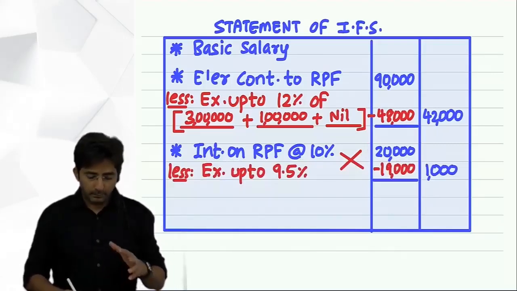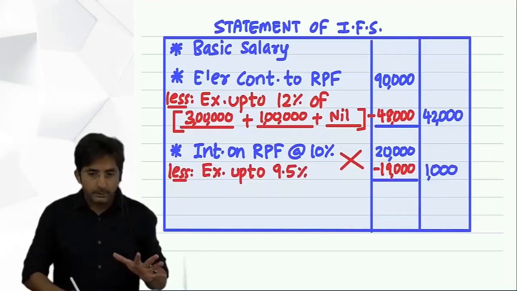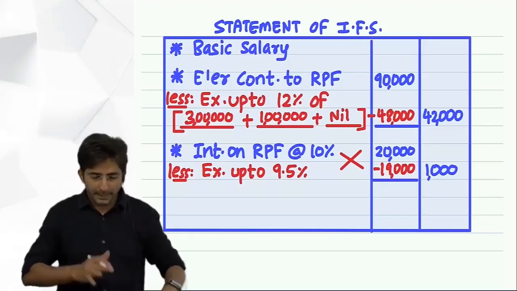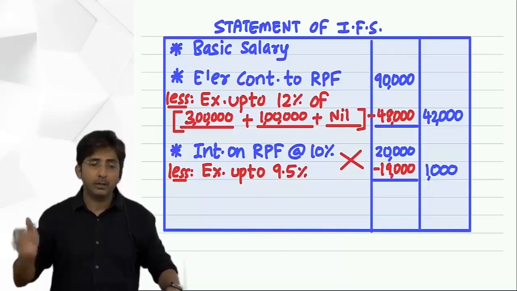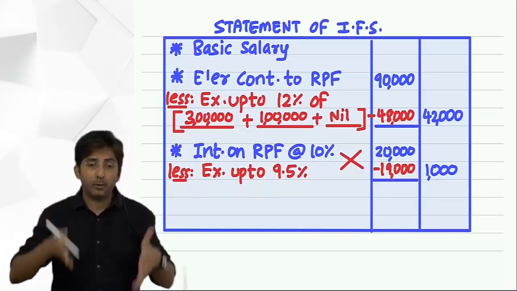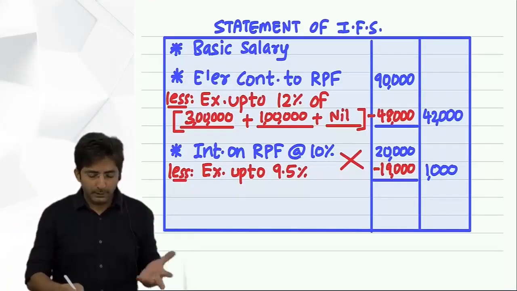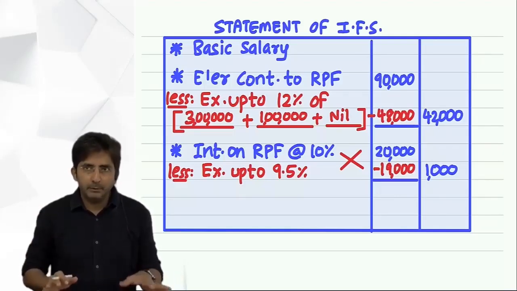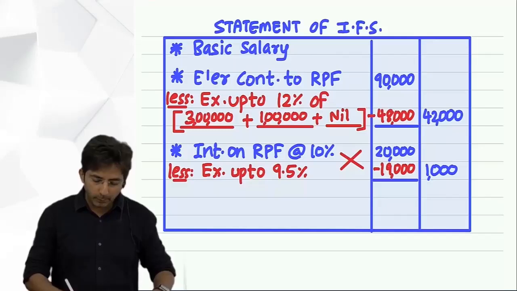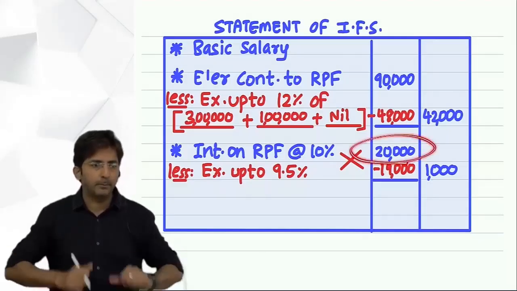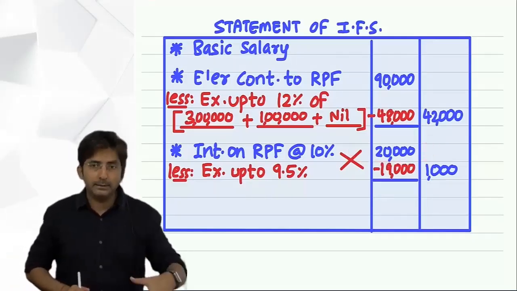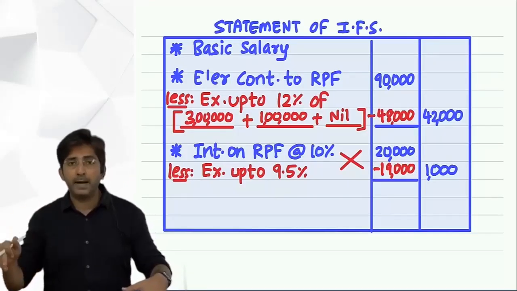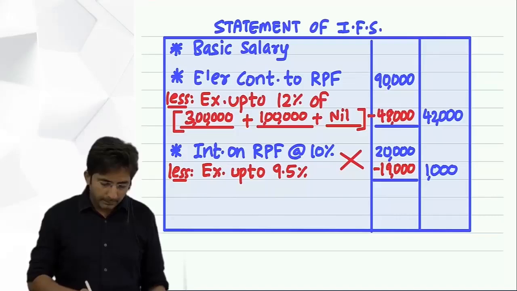See, what is the technique to remember this thing? 9.5 cross multiply. Rhyme it: 9.5 cross multiply. See, actually there is no need to memorize it. If you have understood the concept, you can do it. But sometimes in the exam, you make silly mistakes. And the silly mistake is what? You will calculate 9.5% of 20,000. So it's better you remember it like this: 9.5 cross multiply. It's rhyming.